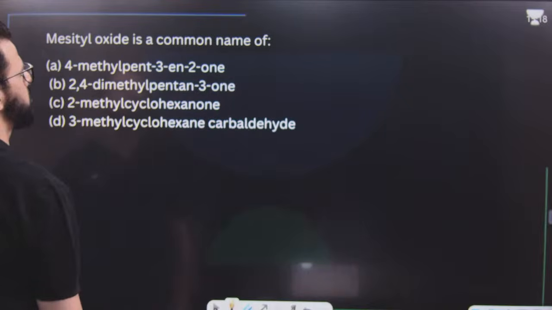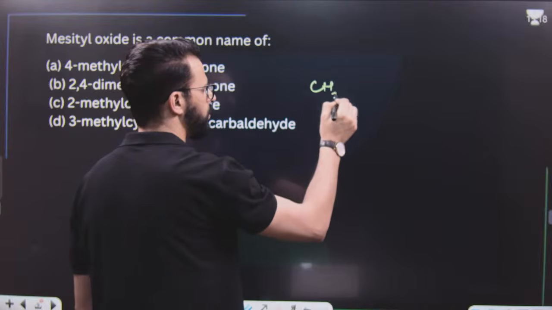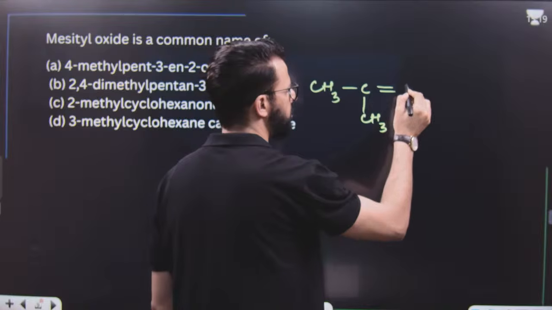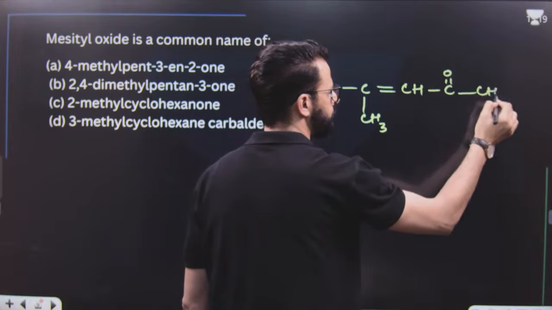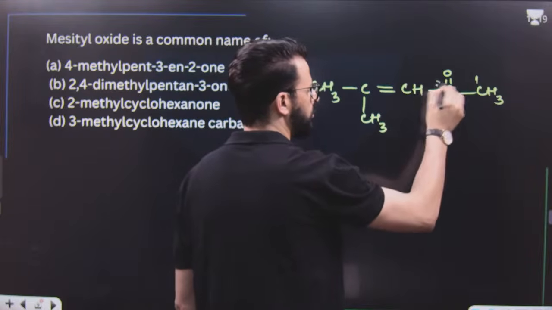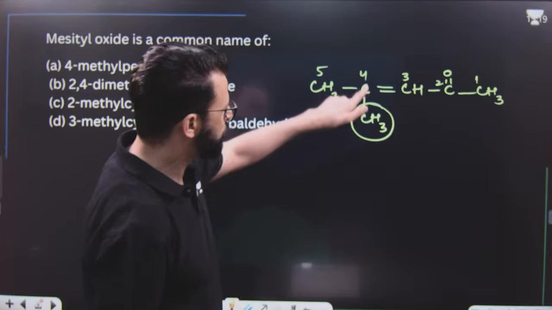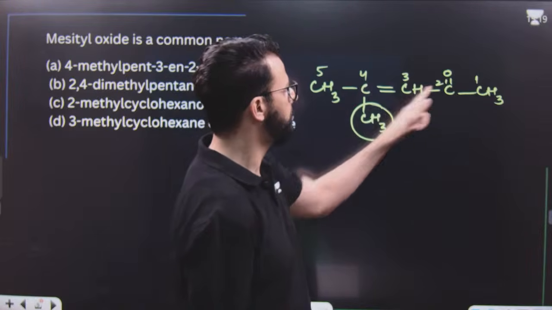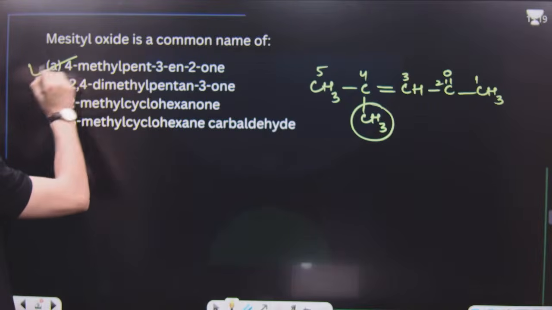After that, the question is like, mesityl oxide is a common name of which compound? What is meant by mesityl oxide? You know, it's like this. This is actually mesityl oxide. When you number this parent chain, this becomes a substituent. So it is 4-methyl, then total carbons in the parent chain are 5, so pent, then 3-en, 2-one. So it is 4-methylpent-3-en-2-one. That means it is option number 1.